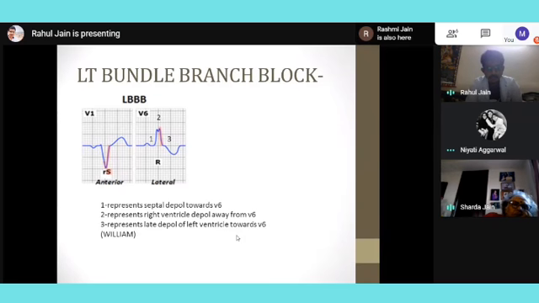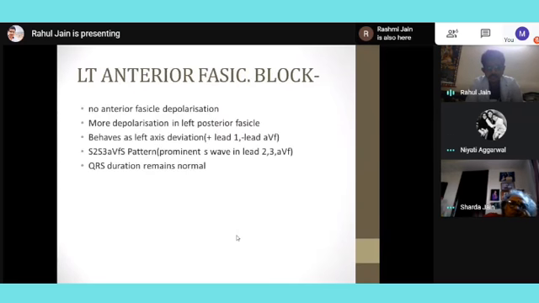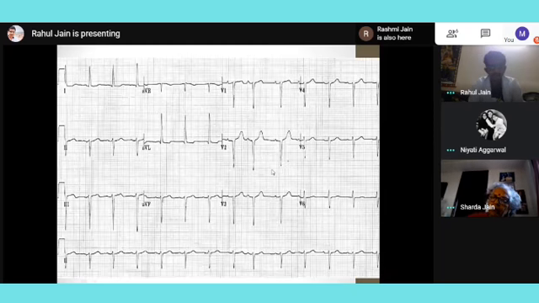Marrow and William. In left anterior fascicular block, we'll see this image. So the QRS is of almost normal width, and I don't see any kind of hypertrophy. Yes, ma'am, the blocks can be associated with infarction. So that will come later.